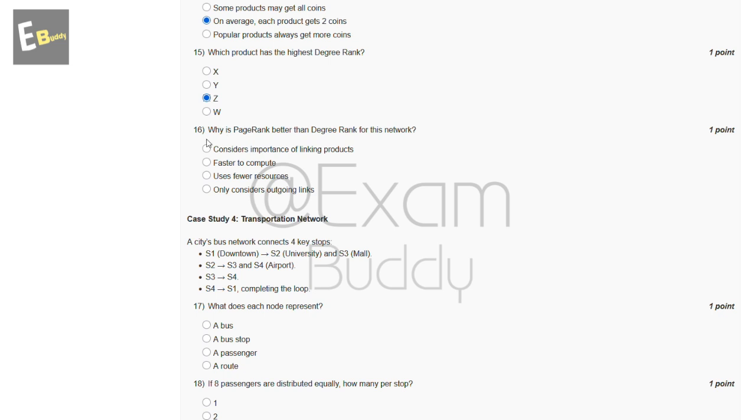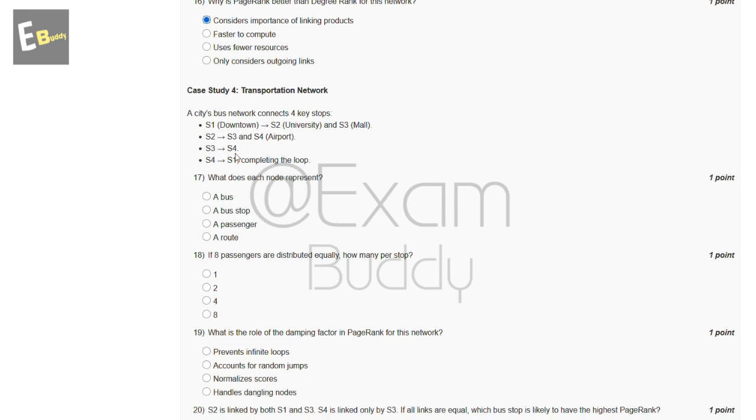Now the 16th question is, why is page rank better than degree rank for this network? So these are the options: considers importance of linking product, faster to compute, uses fewer resources, only considers outgoing links. So the answer of our 16th question is A, considers importance of linking product. Now the 17th question is a case study for transportation network. What does each node represent? So these are the options: a bus stop, a passenger, a route. So the answer of our 17th question is B, a bus stop.